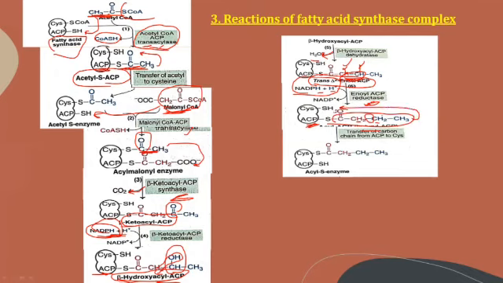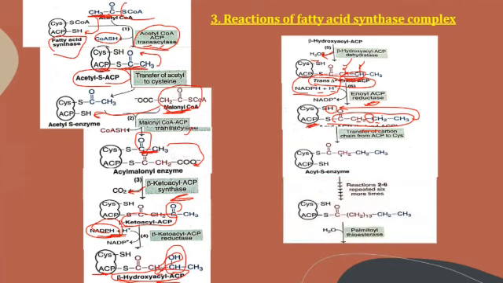This hydrogen was removed and it gets replaced to this side. The carbon chain attached to the ACP is transferred to the cysteine, and after the transfer it is known as the acyl S enzyme. Totally we have the 4 carbon moieties.